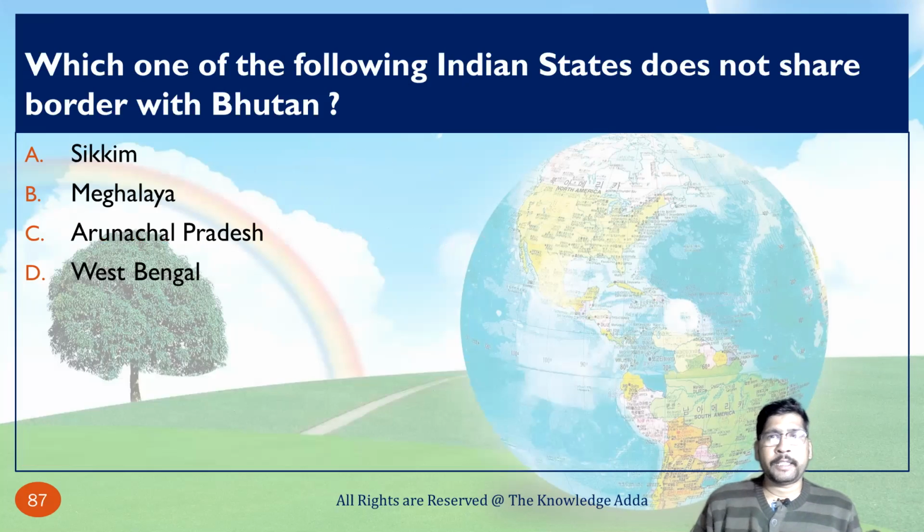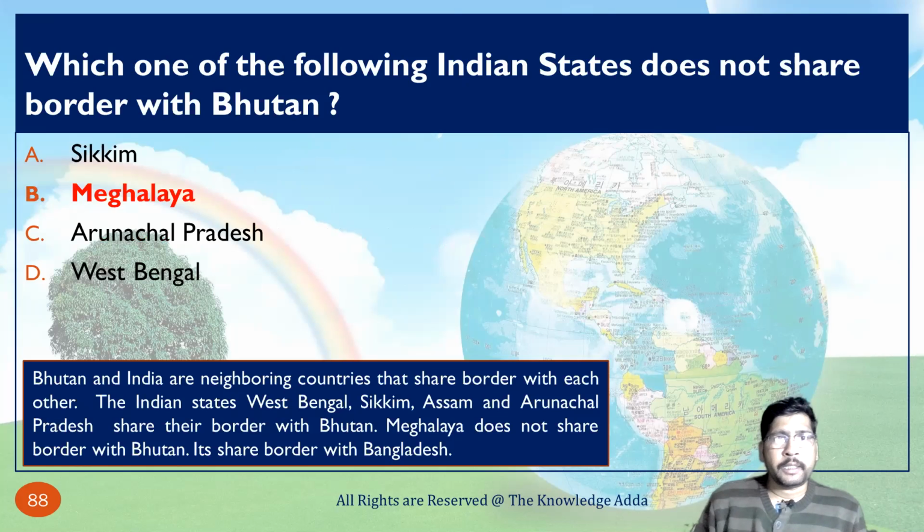Which of the following Indian states does not share a border with Bhutan? So here, Meghalaya is a state which does not share a border with Bhutan. Bhutan and India are neighboring countries that share a border with each other. Then the Indian states West Bengal, Sikkim, Assam and Arunachal Pradesh share their border with Bhutan. Meghalaya does not share a border with Bhutan. It shares a border with Bangladesh.